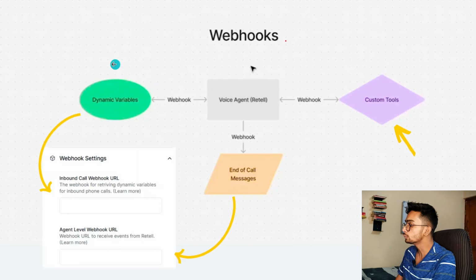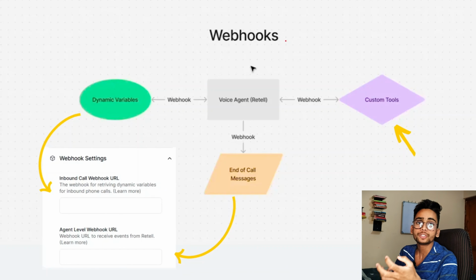Then what is the second use case? A webhook can also be used in dynamic variables. For example, if your voice agent prompt has dynamic variables. Dynamic variables are used if you are creating an AI voice agent that handles old clients or old customers. For example, if an old customer calls and the voice agent picks up that call, the voice agent should be aware of the name of the customer just by seeing the phone number.